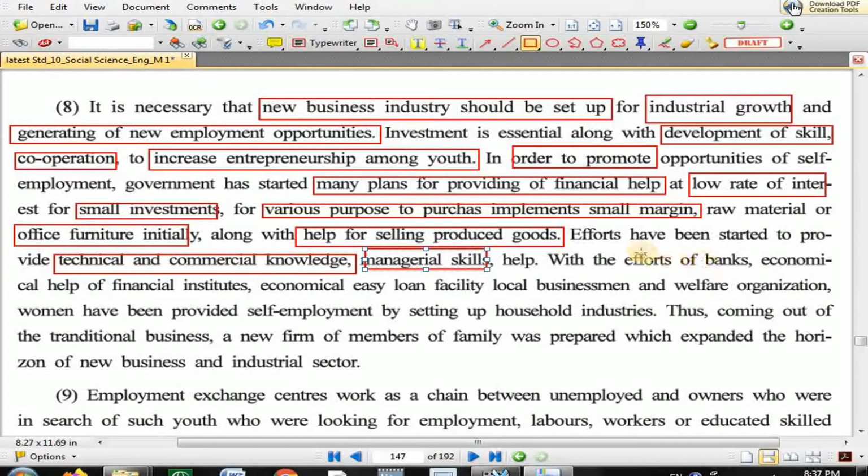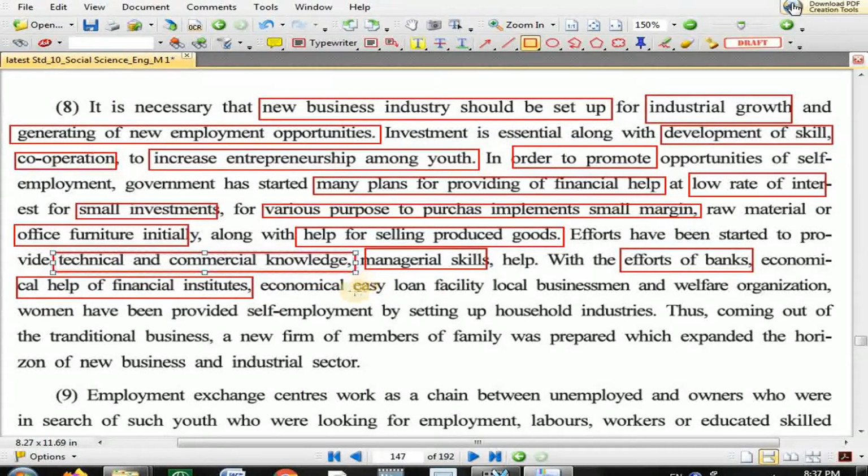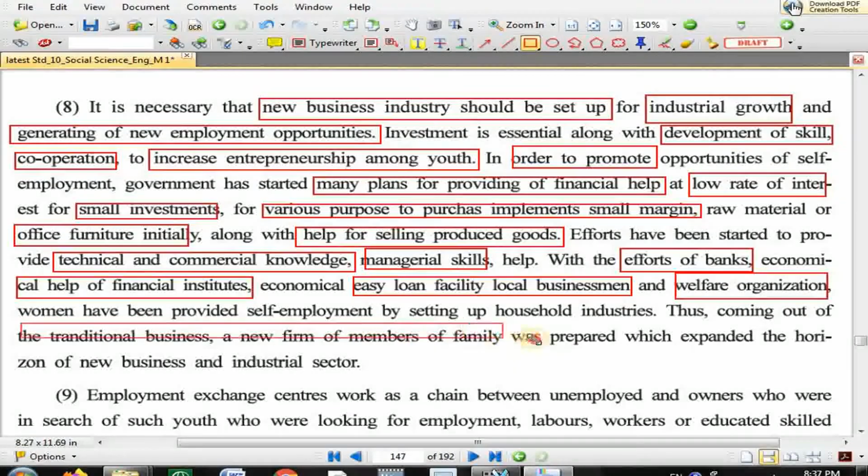Now with the efforts of banks, economical help of financial institutes, economical easy loan facility for local businessmen and welfare organizations. Women have been provided self-employment by setting up household industries.